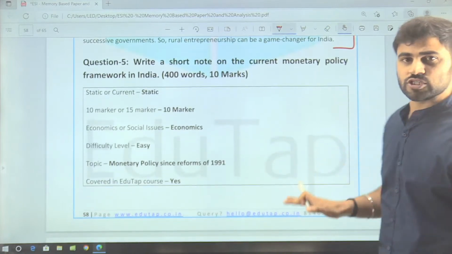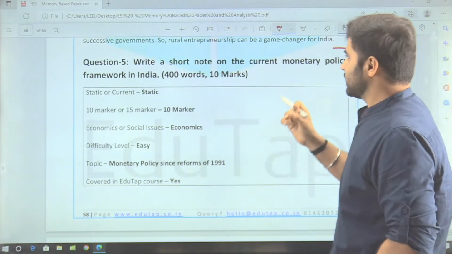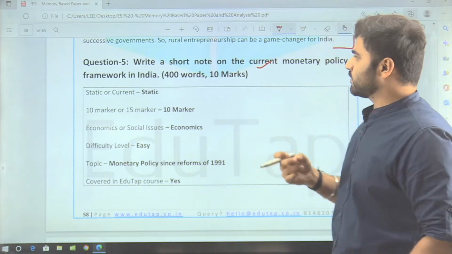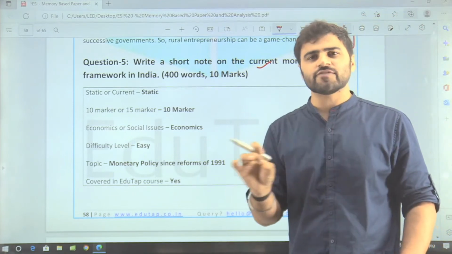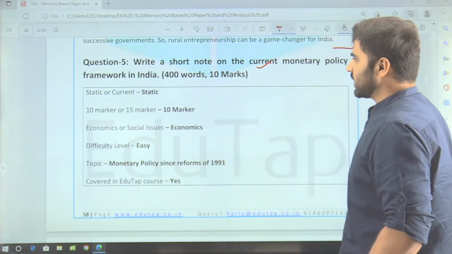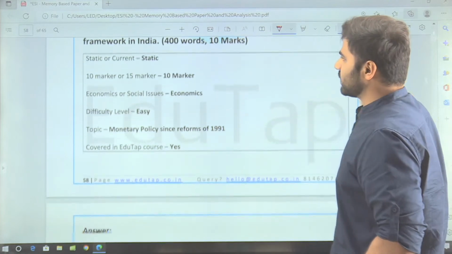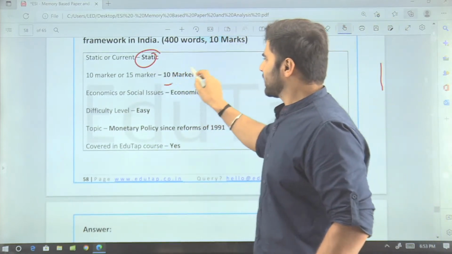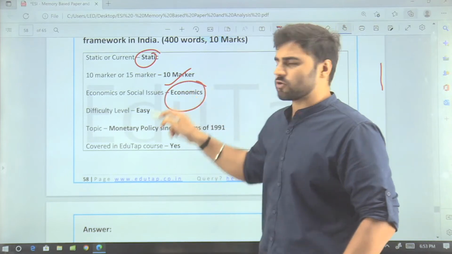Now let's move to question number 5. Question number 5 is: write a short note on the current monetary policy framework in India. Quite a straightforward question, right? The question is quite static. It is a 10 marker question asked from the topic economics, right?